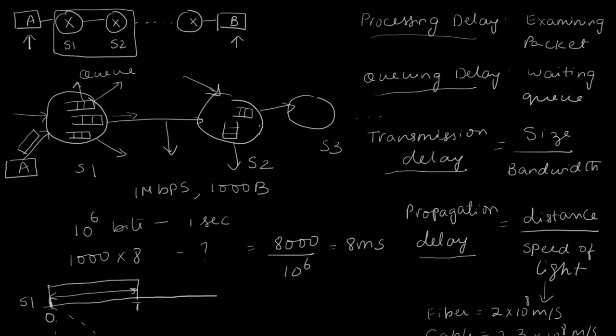Now, if you want to know the overall delay it took for a packet to go all the way from A to B, you need to calculate the delay it experienced between A and S1, between S1 and S2, S2 and S3, and so on and so forth, and add up all the delays, and that is the delay experienced by a packet to go from A to B.